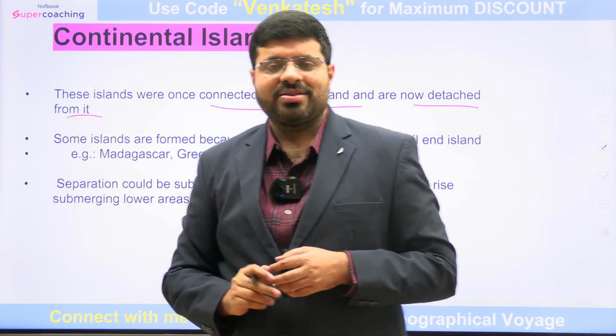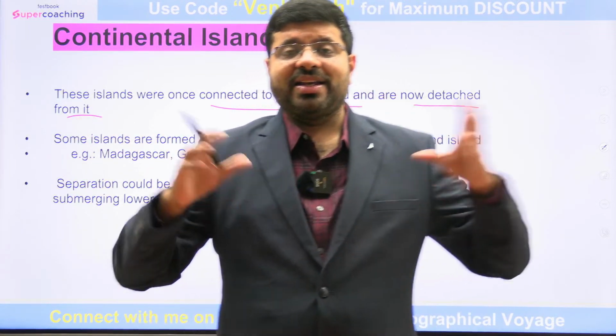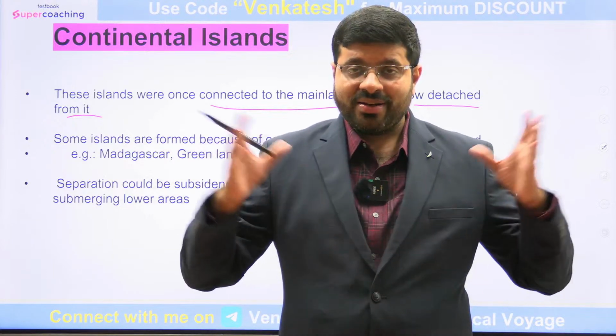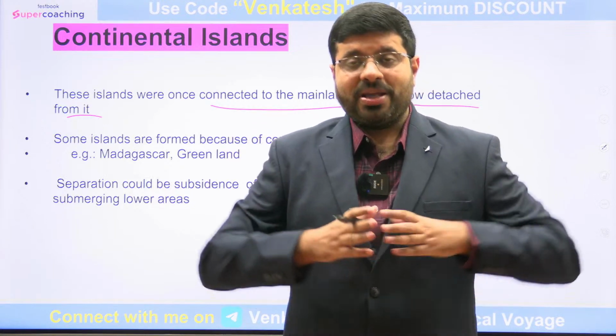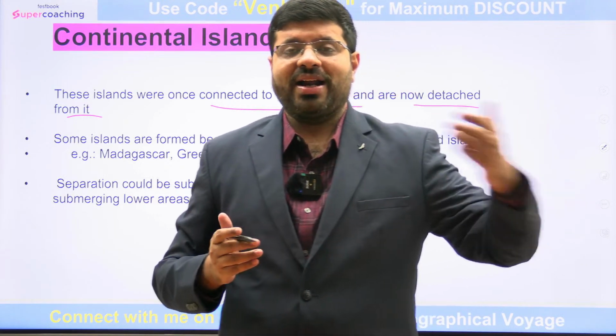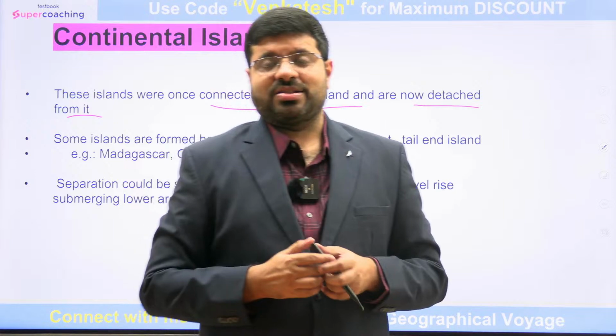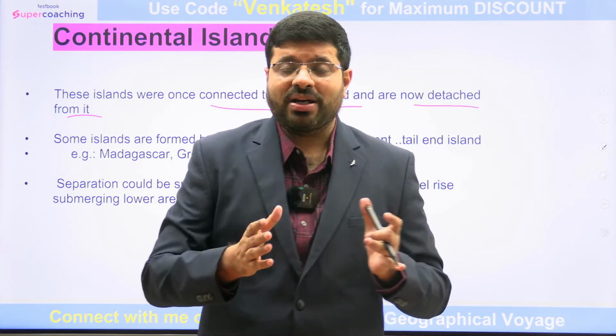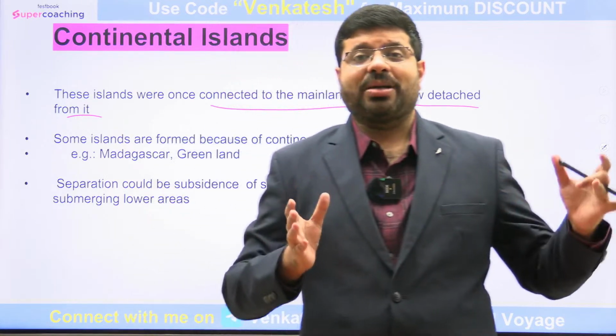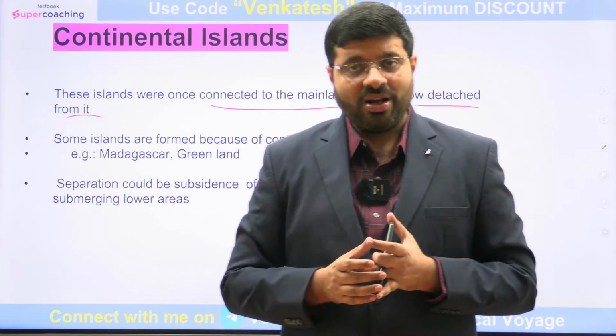Why? Just like India was once part of the big landmass around the world called Pangaea. Pangaea broke down into Angara land and Gondwana land, that is Laurasia and Gondwana land. And Gondwana land got separated into South America, Africa, Antarctica and so on.